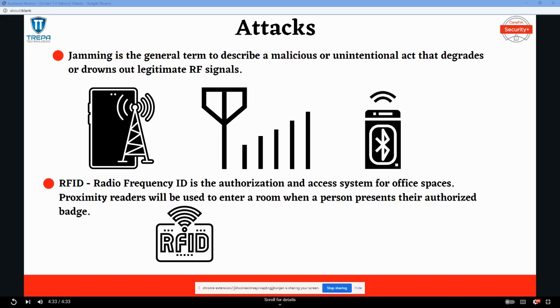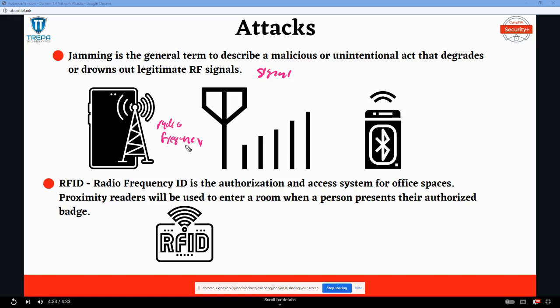Now let's talk about some RF-based attacks. Any wireless enabled device that uses some sort of signal to connect to the internet or connect to a device or your enterprise is using something called RF to transmit and receive data. RF stands for radio frequency. And it's going to be used for any signal. That's what RF is. It describes any sort of signal or frequency used for transmission.